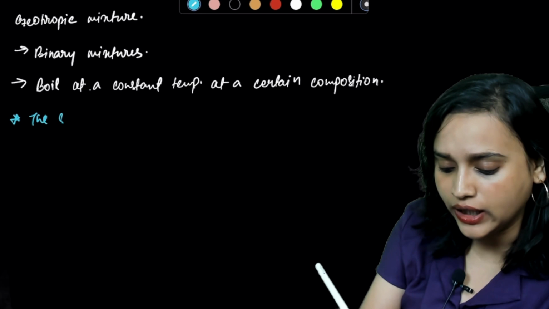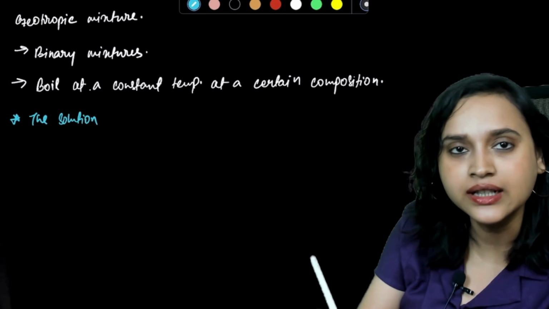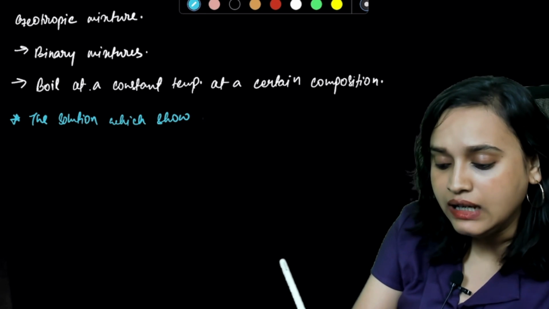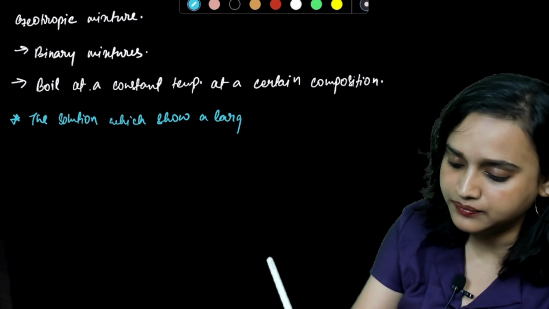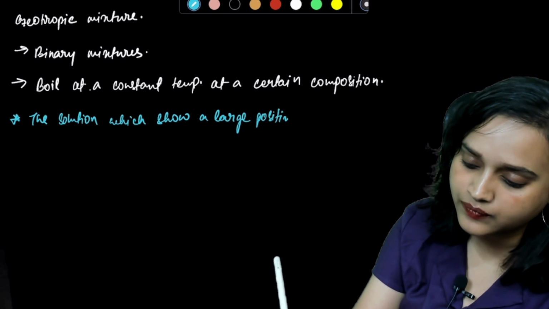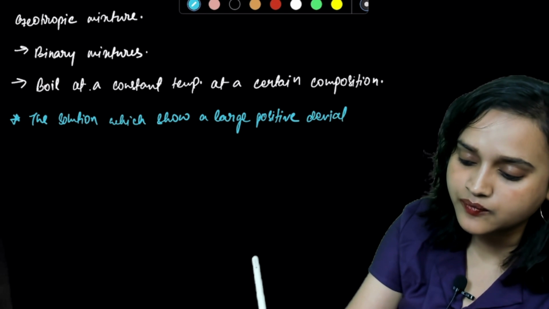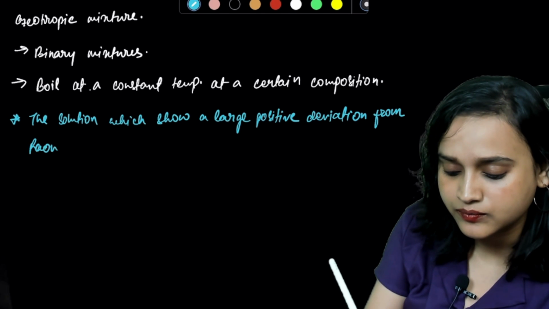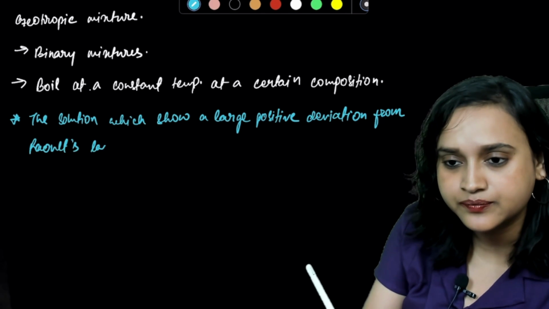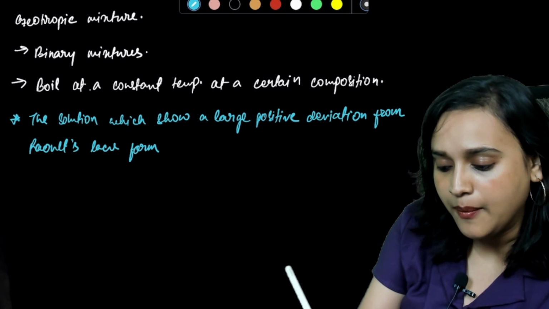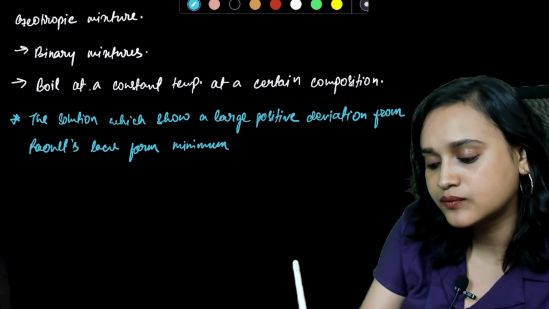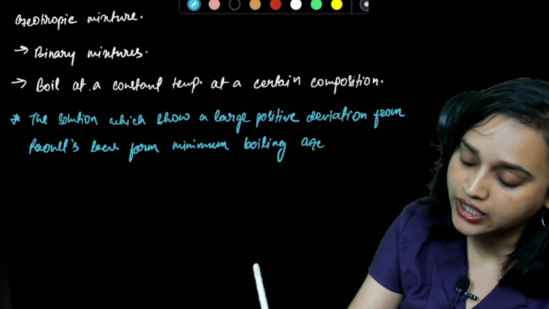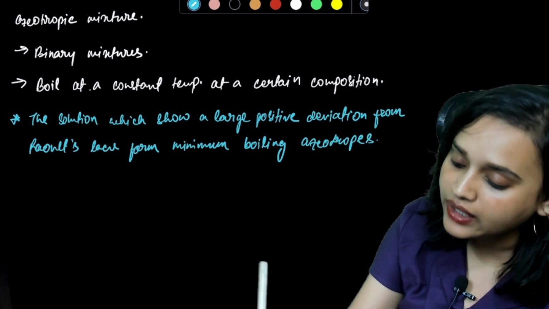The solution which shows a large positive deviation from Raoult's law forms a minimum boiling azeotrope. We call it a minimum boiling azeotrope. So this is going to form a minimum boiling azeotrope.